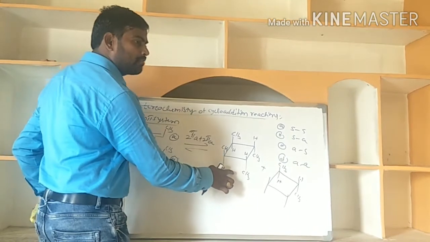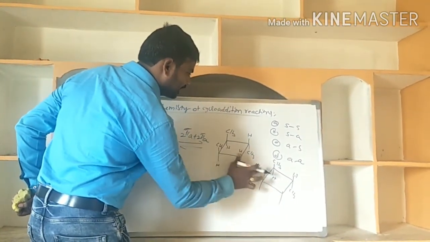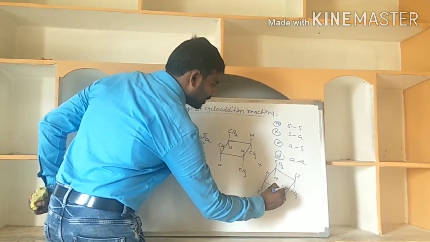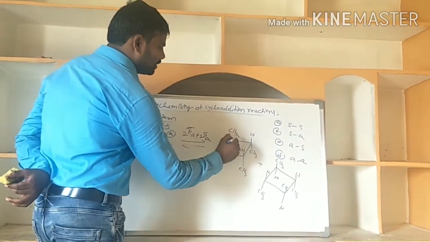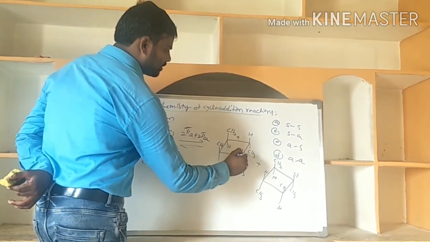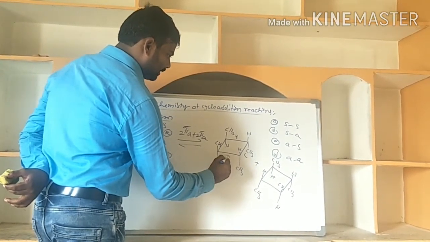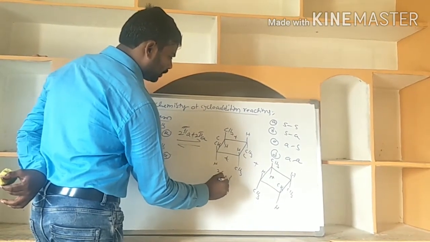Now in the second partner I am changing the orientation: in place of CH3, I am writing H. Changing the orientation of the substituents CH3, H. In this case, trans, cis; two cis, two trans.